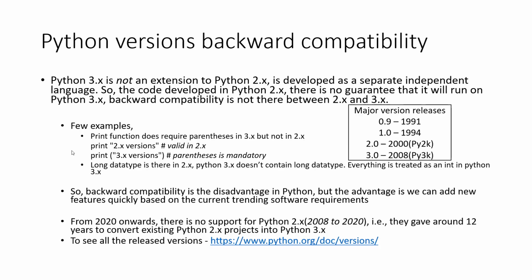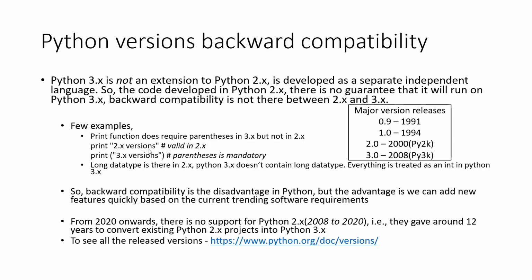So, for example, the print function doesn't require parentheses in 2.x, whereas it is mandatory in Python 3.x versions. So for print, you have to provide the parentheses in case of 3.x versions, and these parentheses are optional in case of 2.x versions. And another example, the long data type is there in Python 2.x versions, whereas Python 3.x doesn't support the long data type, and everything is treated as integer in Python 3.x versions.